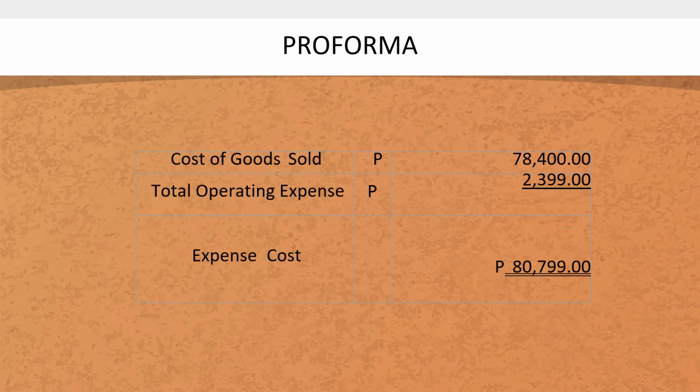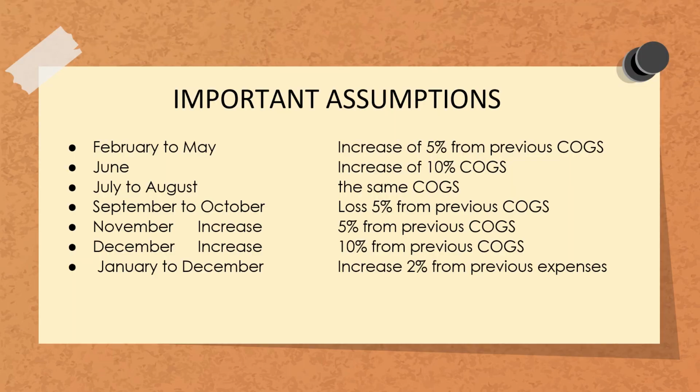To calculate the total cost incurred by the business, cost of goods sold and total operating expenses are then added. The calculation for the costs incurred for the month of January is presented below. So cost of goods sold of 78,400 added to the operating expense of 2,399. The total expense is 80,799 pesos.